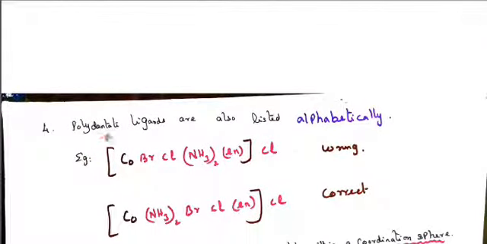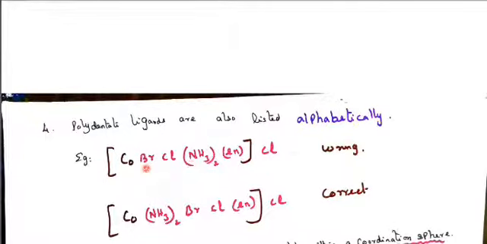Next, the fourth point: polydentate ligands are also listed alphabetically. In this example, there is a square bracket, and inside it a closed bracket. Within the square bracket, the central metal and ligands are listed. This ligand is ethylene diamine, a polydentate, bidentate, neutral ligand enclosed in a closed bracket. These two are halogens, so there is no need to enclose them in a closed bracket. Everything is present inside the square bracket. This is called the coordination entity, and outside it the counter ion is present.